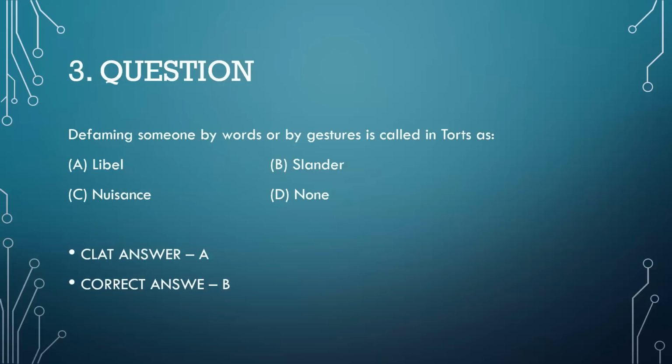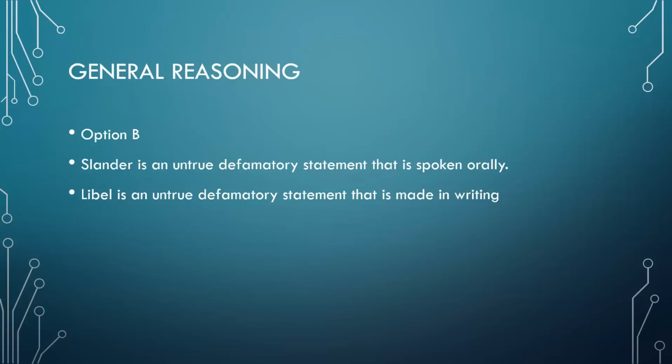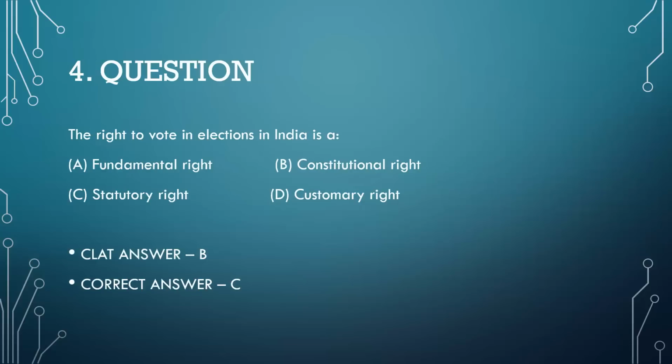Now let's talk about the third question. The third question, you already know it. Defaming someone by words or by gesture is called in tort as libel or slander, nuisance, none. The CLAT answer given was A. It's absolutely B. And the reasoning for that is that slander is an untrue defamatory statement that is spoken orally, and libel is an untrue defamatory statement that is made in writing.